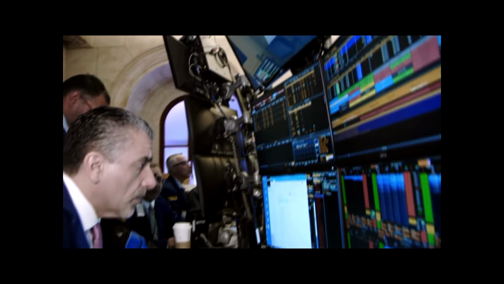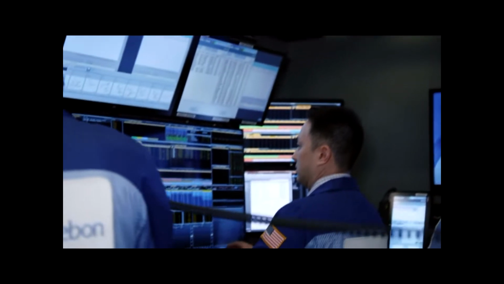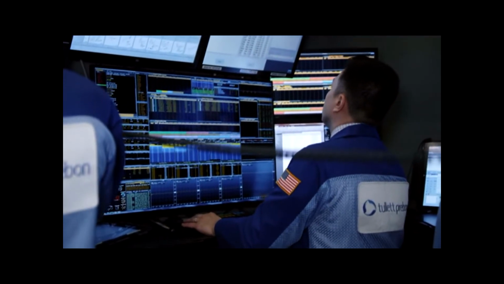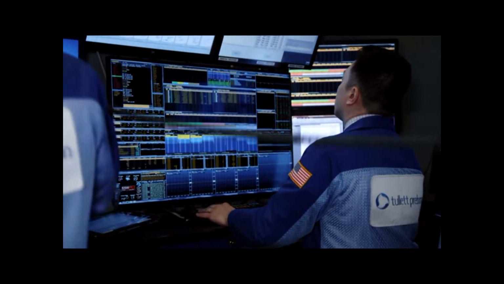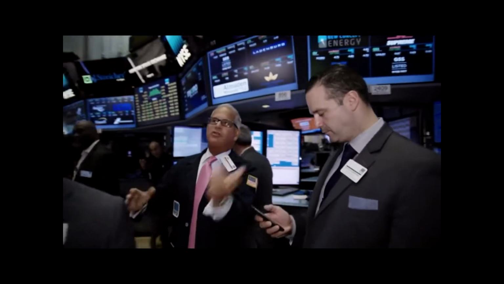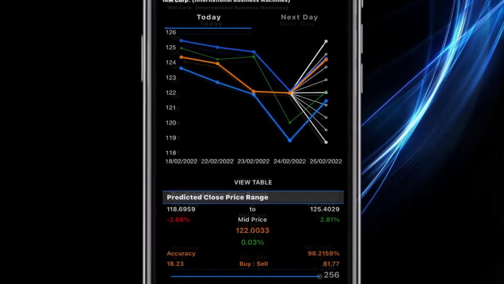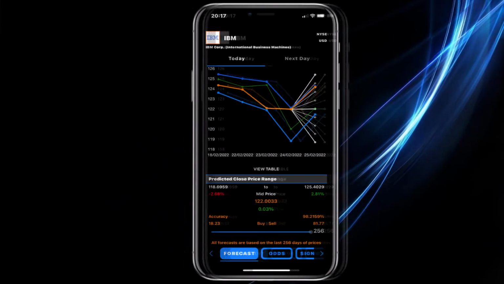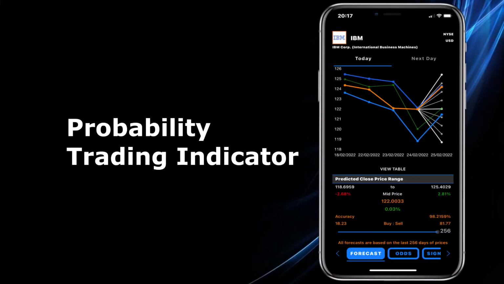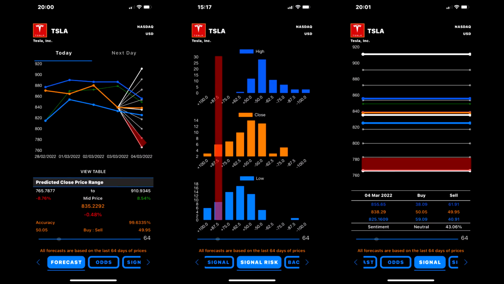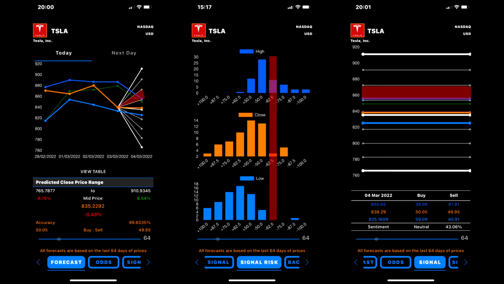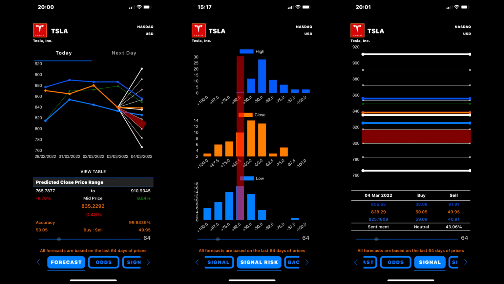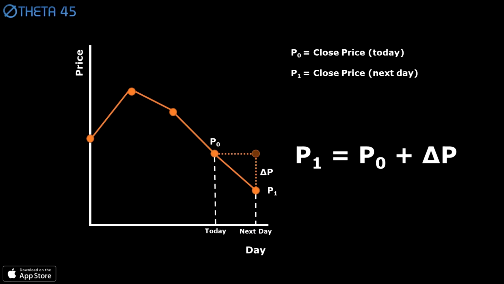If we can't predict the stock price with 100% certainty, is it possible to forecast the stock price to a reasonable degree of probability? The Theta 45 algorithm is a probability trading indicator with real-time artificial intelligence. And in this episode, we look at what that means and how it is used to forecast the next closing price. Let's keep things simple and start off with what we know for sure.